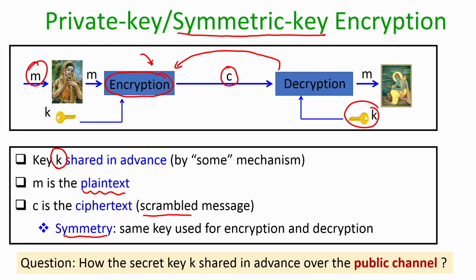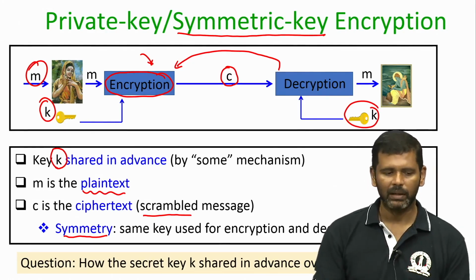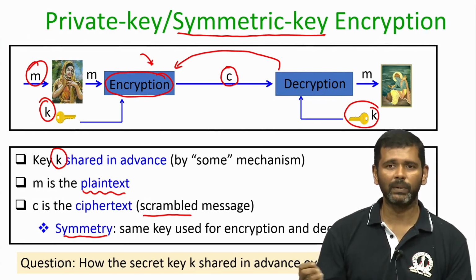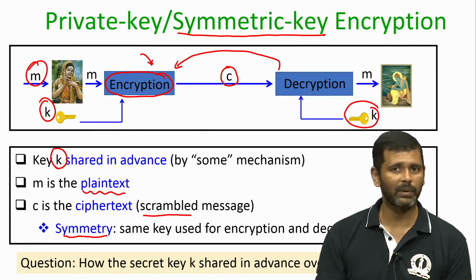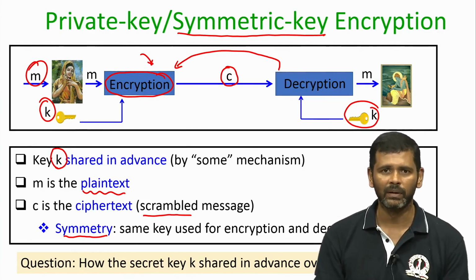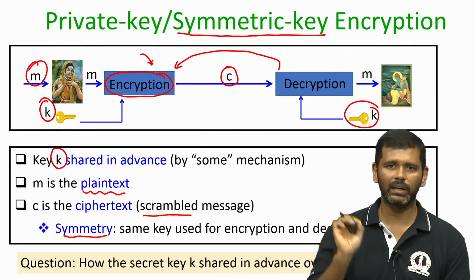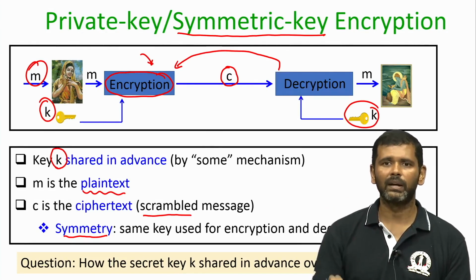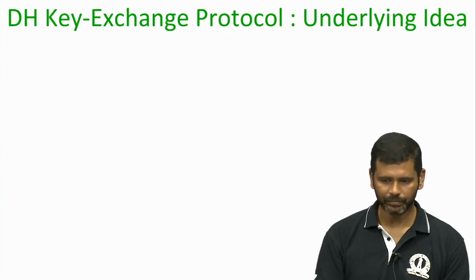But this system will work only if both Sita and Ram have already agreed upon this common key for the lock. How in the first place can they do that? Because everything will now be happening over a public channel, since it is not the case that Sita and Ram knew beforehand. It is like saying the following: if I want to do a transaction over the internet, Amazon may not know well in advance that a person called Ashish Chaudhary would like to do a transaction with Amazon. Right. So, I will be doing my transaction at runtime. How in the first place do I establish a secure key with Amazon, and that too by communicating over the internet? So, that is a big question: how has key agreement taken place in the first place?